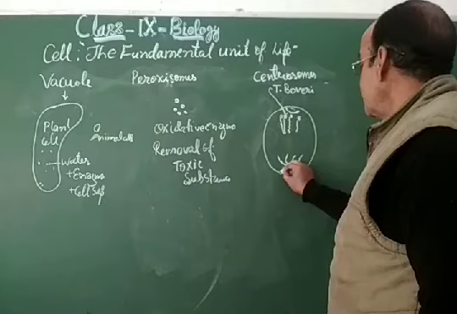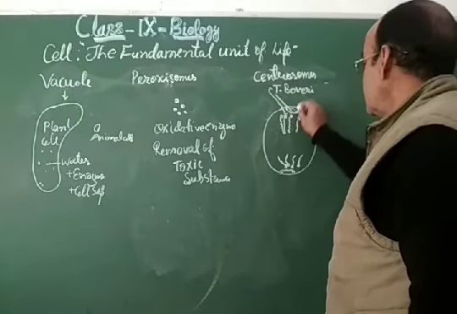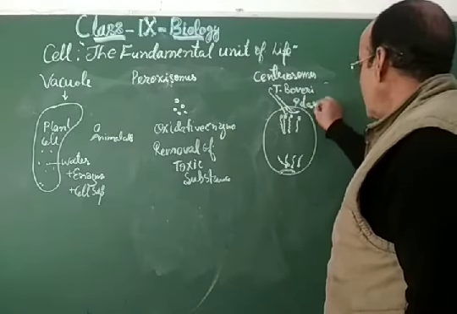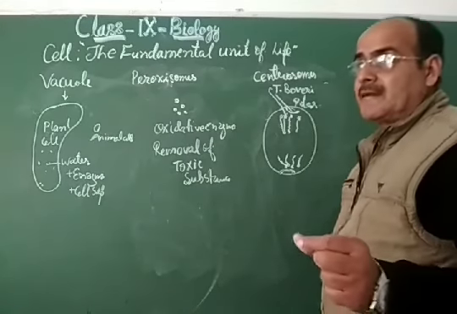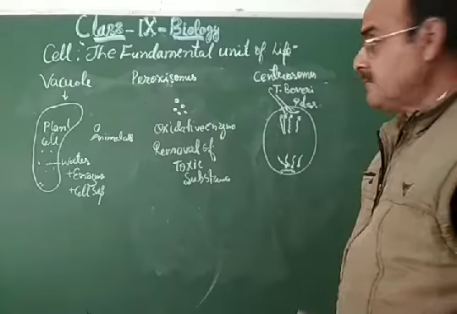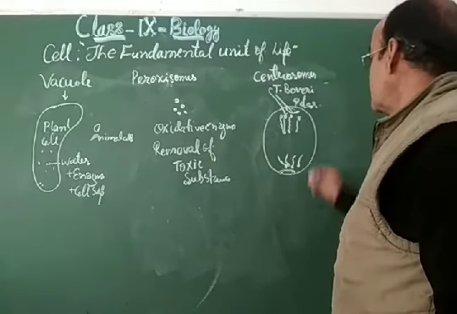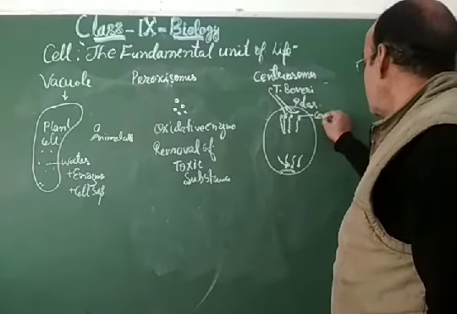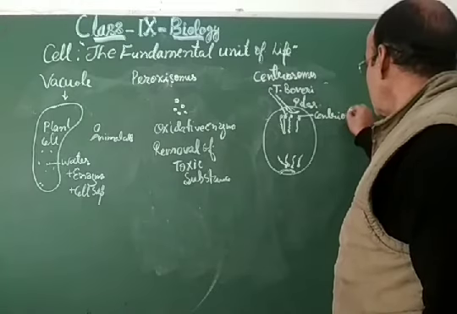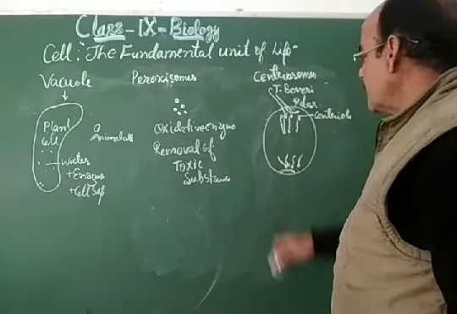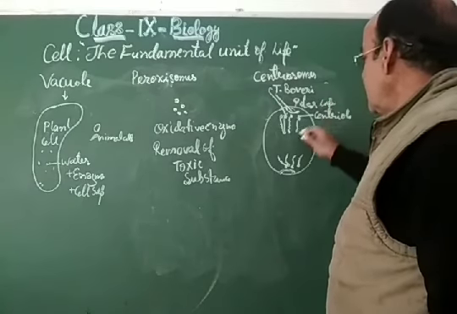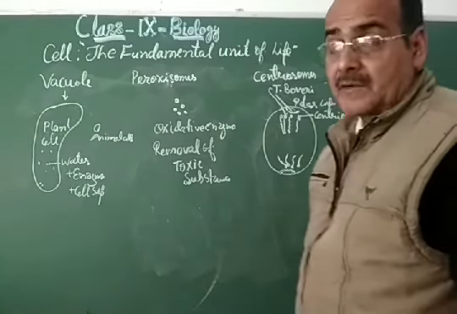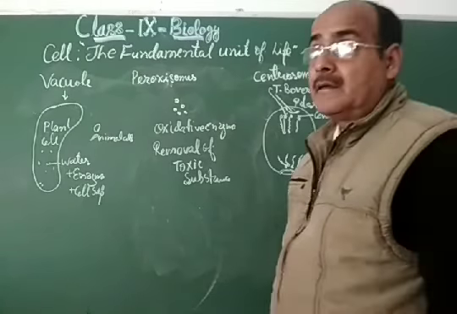So in the plant cell it is found as a polar cap, and in the animal cell it is found as a spindle-shaped granular structure. This is called the centriole. And dear student, the function of this polar cap or centriole is that it helps in the division of the cell, either mitosis or meiosis.